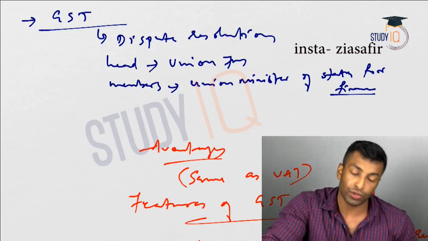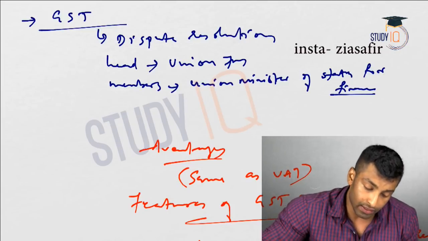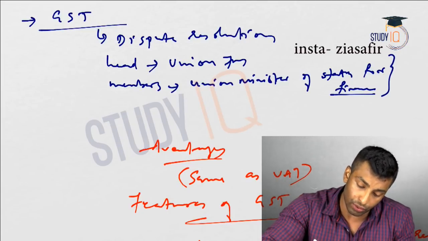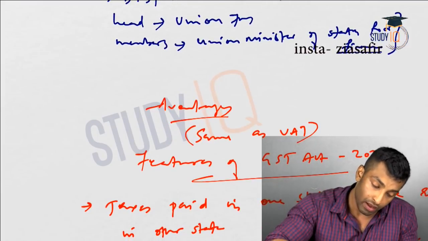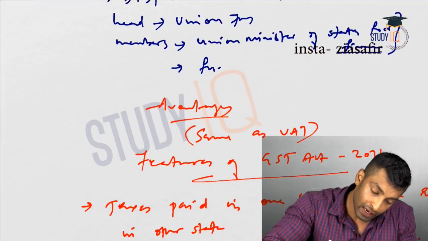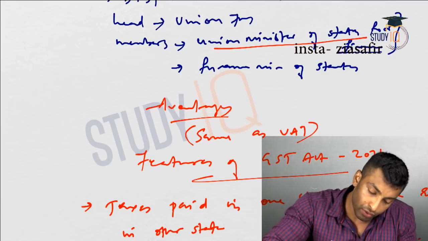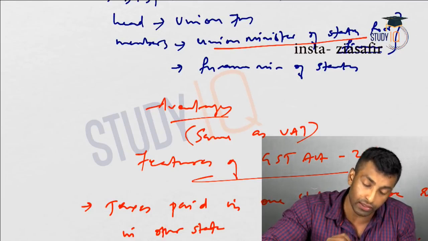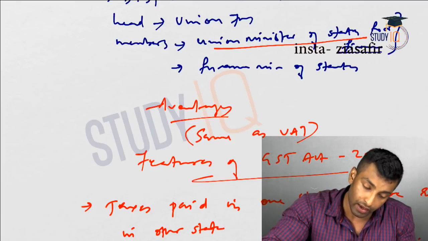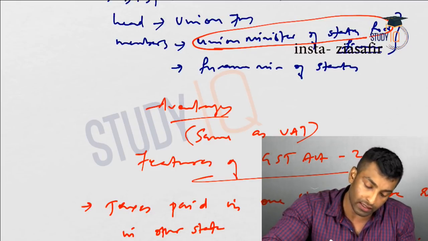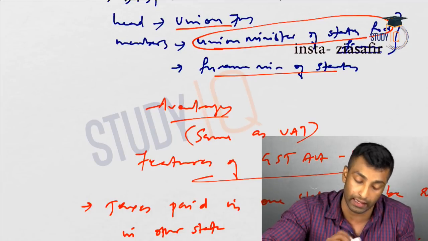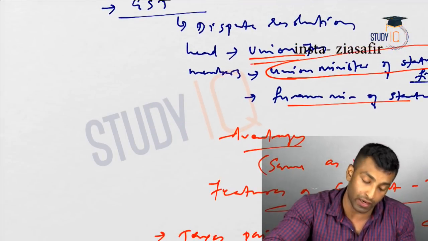These are state rank ministers within the central government, so a different rank. After this, the finance ministers of all states. So the head will be the Union Finance Minister.